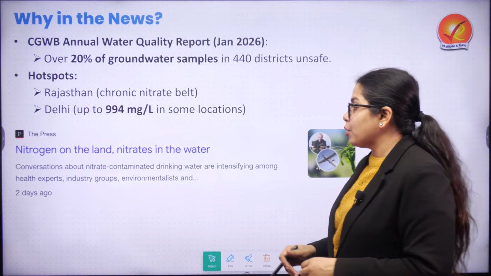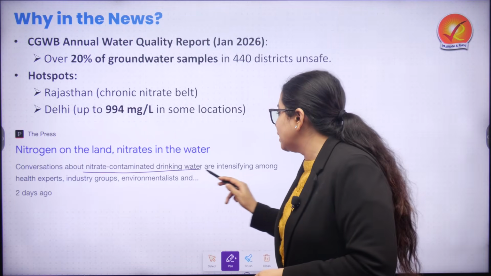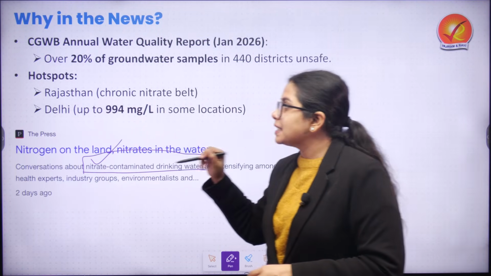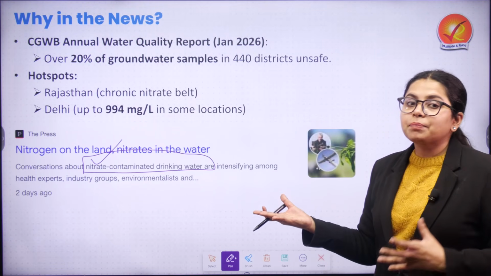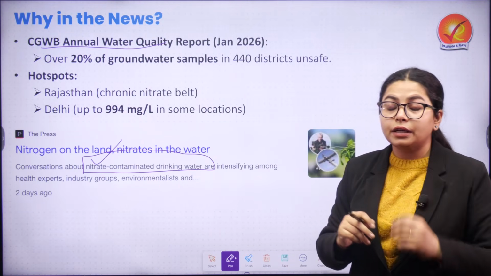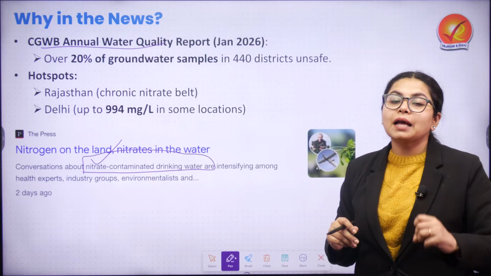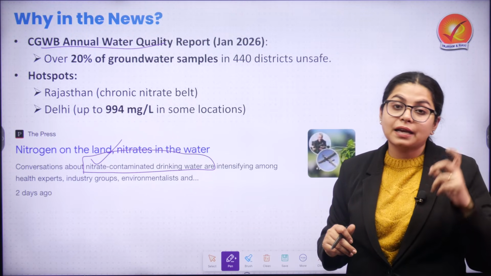In recent reports, it has been highlighted that nitrate contaminated drinking water is intensifying, and in multiple samples taken for the CGWB annual water quality report, nitrates are present in high quantity in hotspot regions such as Rajasthan and Delhi.